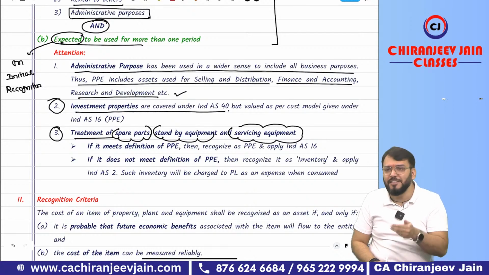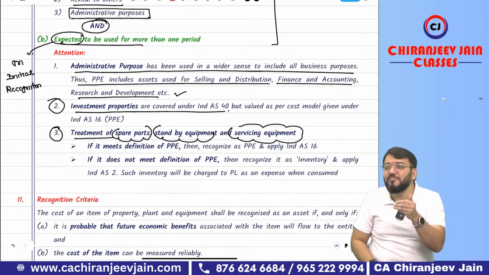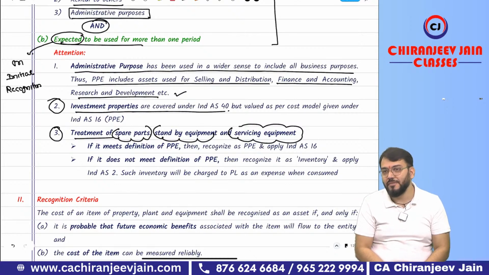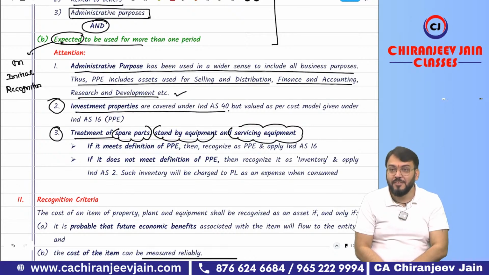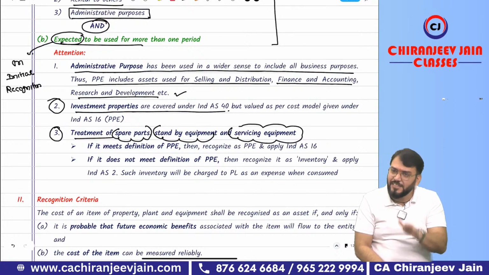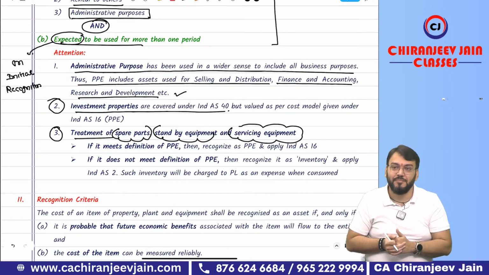A better example, if I give it this way. In big manufacturing companies, they will have a power plant to generate electricity. Now that power plant requires maintenance for 15-20 days. During that particular period there will be no production, yes. So they will also purchase a small generator.